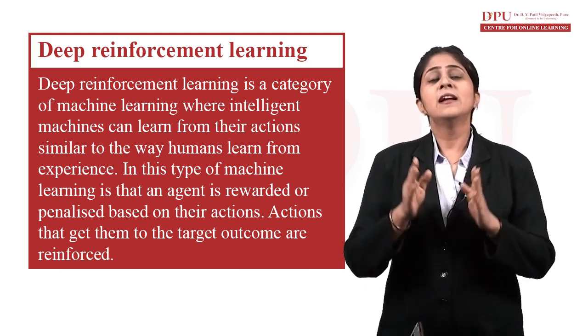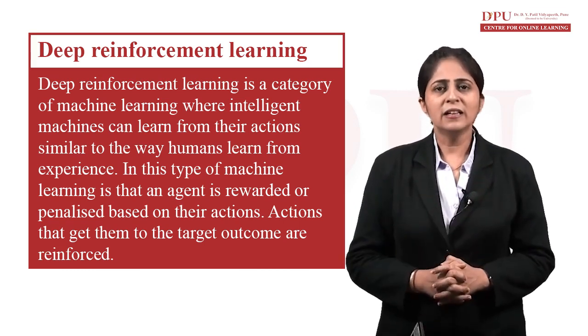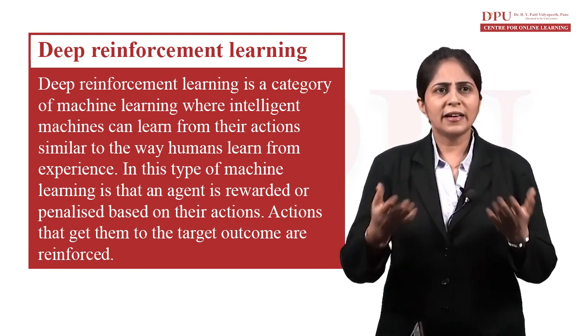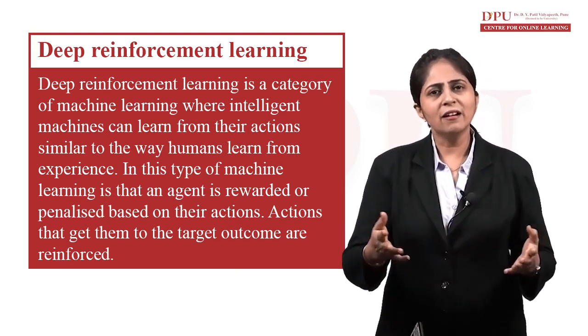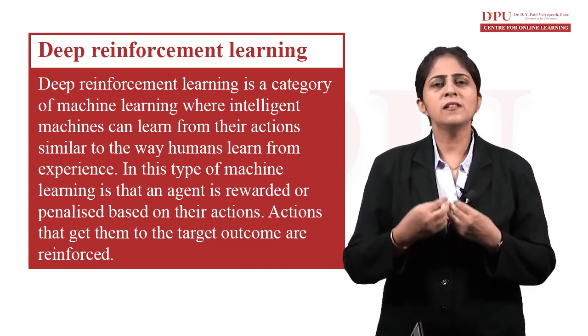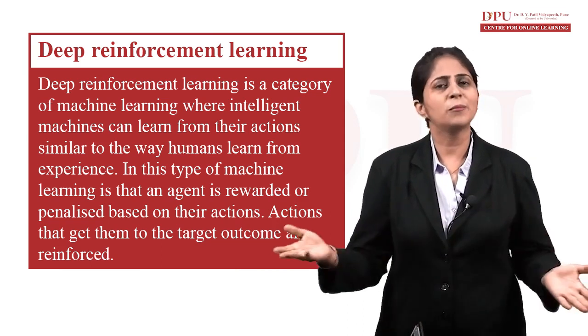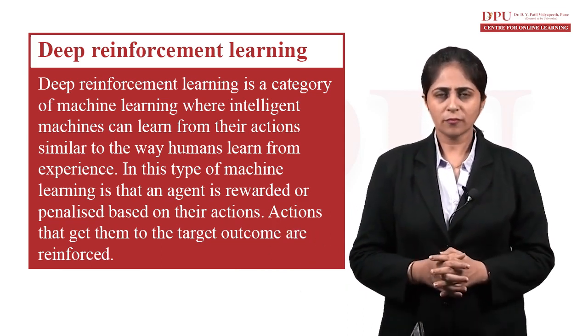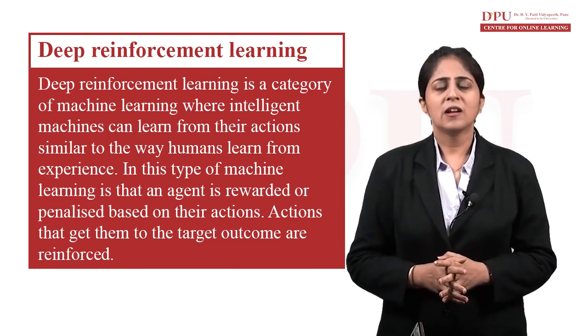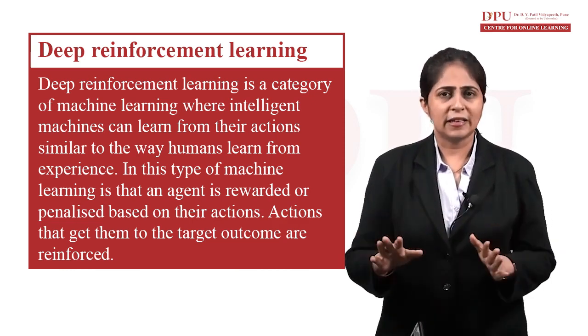So basically, deep reinforcement learning is a category of machine learning where our intelligent machines learn from their actions, like normal people learn from their experiences. For example, if a baby is born, he doesn't know anything.